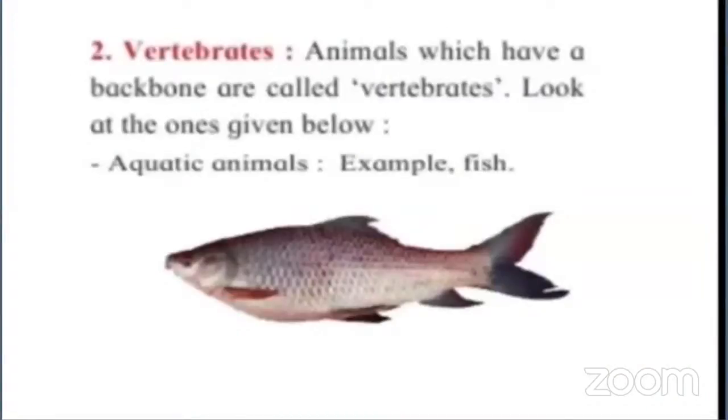Please read out. Animals with a backbone we call vertebrates. Look at the ones given below. Aquatic animals. Example, fish. Very good. So vertebrate means animals which have a backbone. They have bones in their body. They are called vertebrate animals. For example, fish. Aquatic animals means those who live in water.